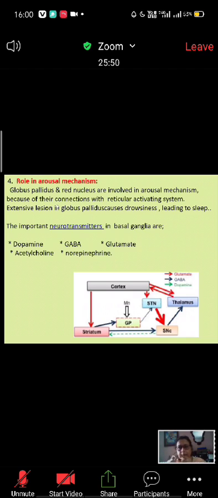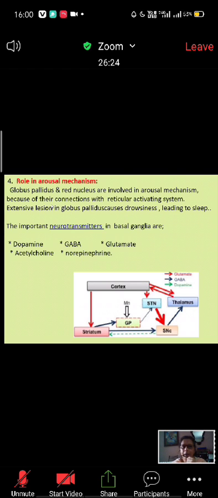But the descending reticular activating system helps in maintenance of muscle tone. A question came last year probably, so that's why I'm explaining this. This reticular activating system is responsible for arousal mechanism. This is the ascending reticular activating system, ARAS. The descending reticular activating system is responsible for maintenance of muscle tone, along with this basal ganglia.